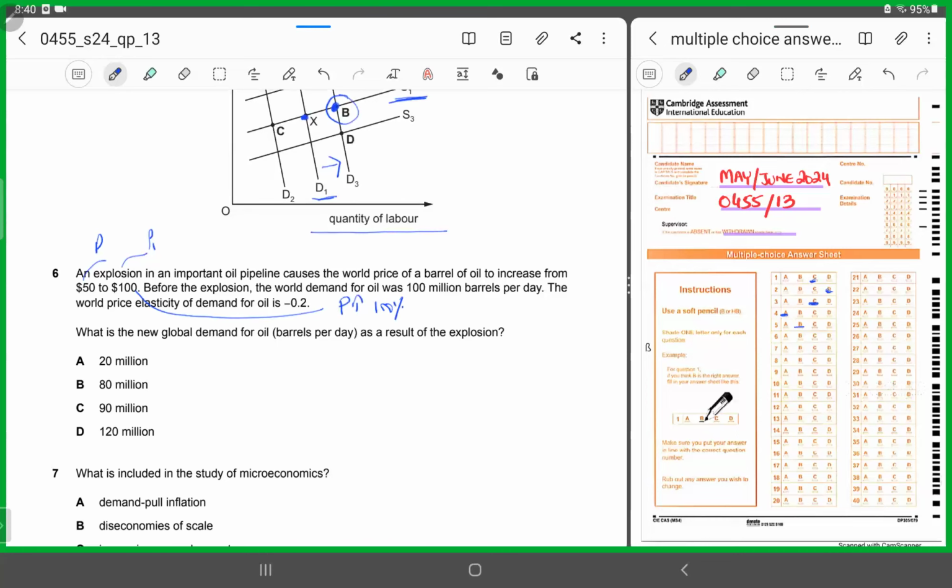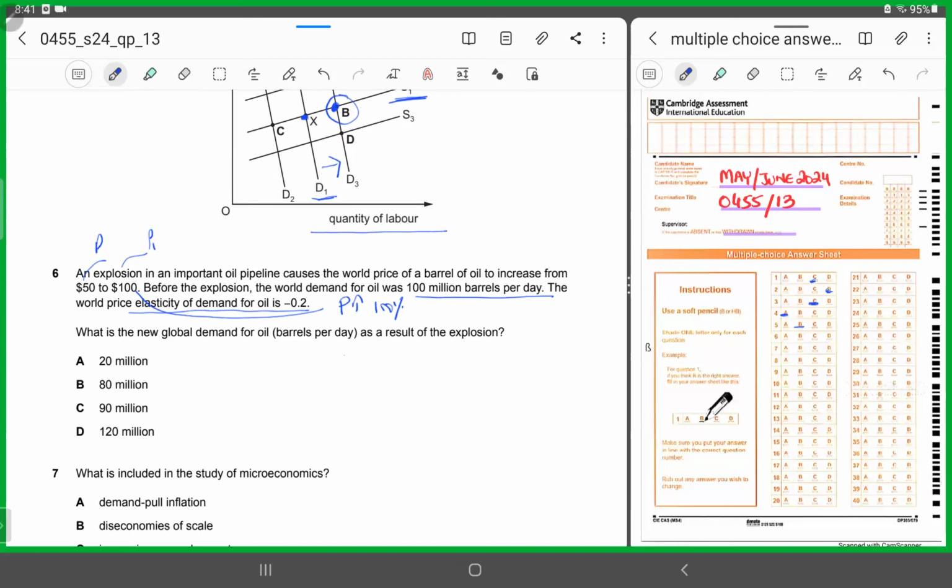Before the explosion, the world demand for oil was 100 million barrels per day. The world price elasticity of demand is negative 0.2. What is the global demand for oil barrels per day as the result of the explosion? Now they are asking you, what is the new global demand for oil? So let's put in all the values and then let's derive the quantity demanded, right?